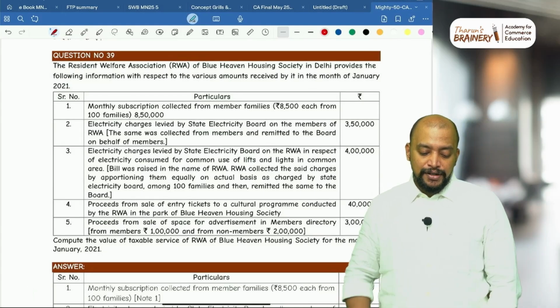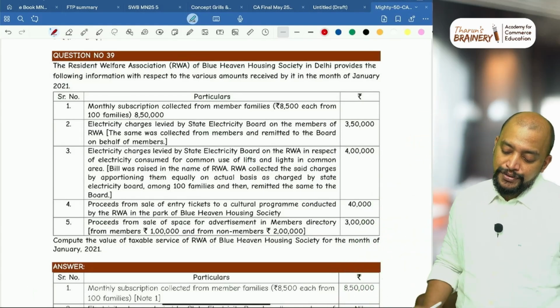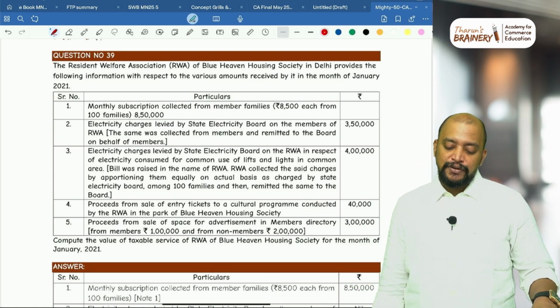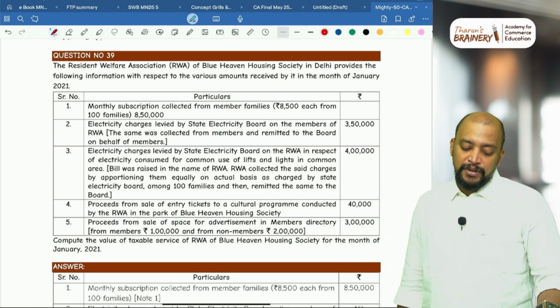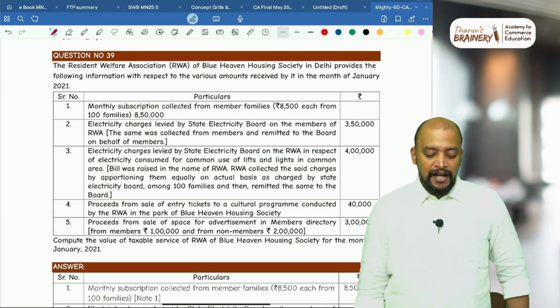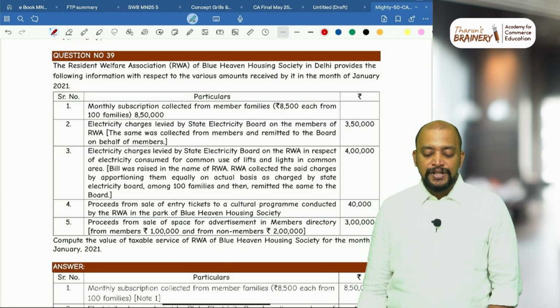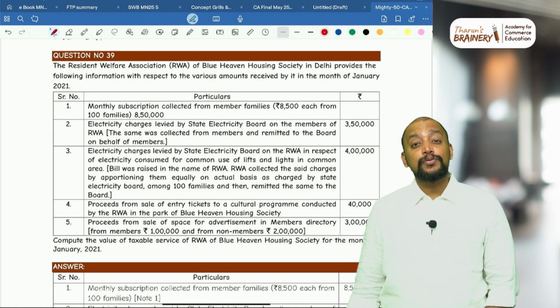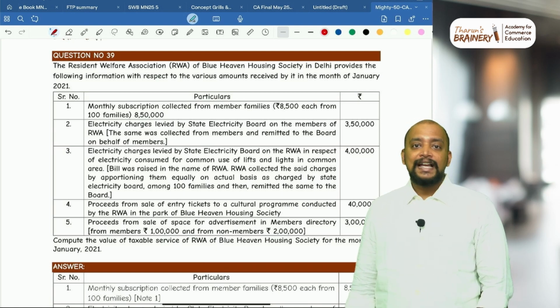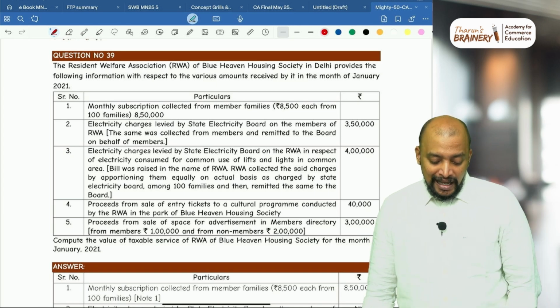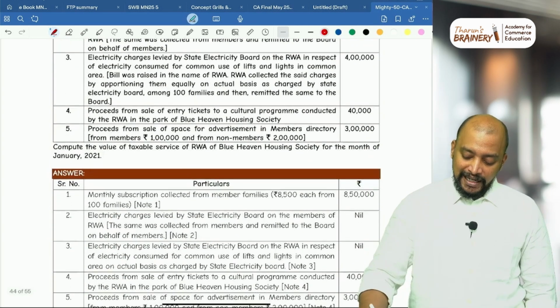The Resident Welfare Association of Blue Heaven Housing Society in Delhi provides the following information with respect to various amounts received by it in the month of January 2021. Monthly subscription collected from member families 8,500 each from 100 families. 8,500 exceeds 7,500. So that should be taken fully taxable, and 8,50,000 is fully taxable.